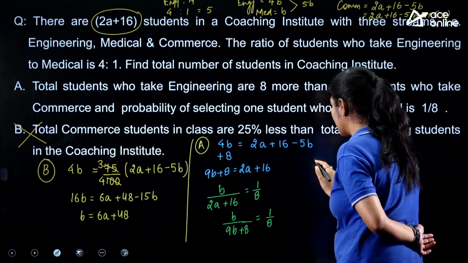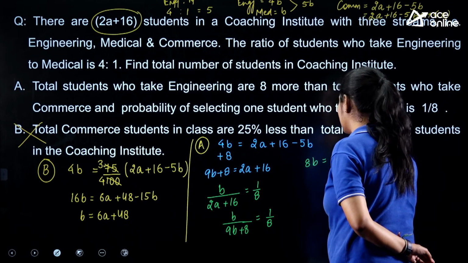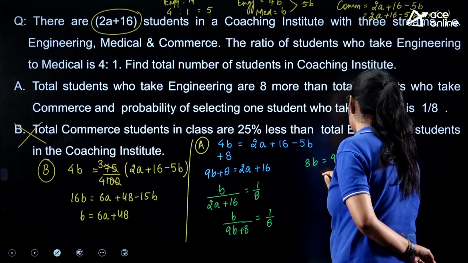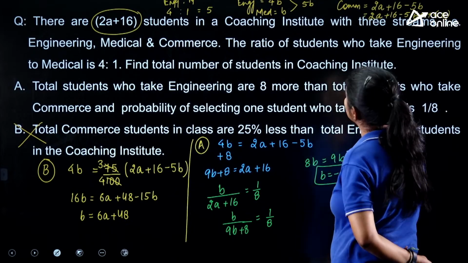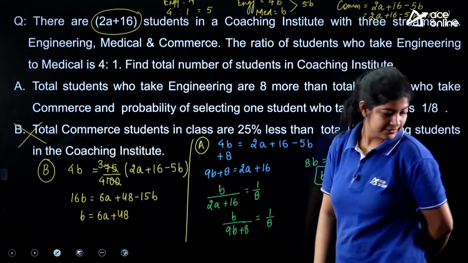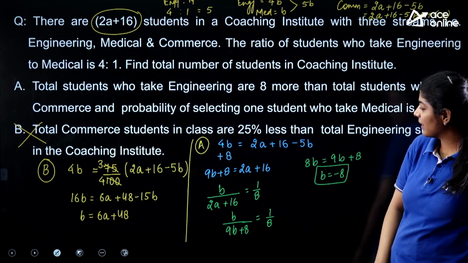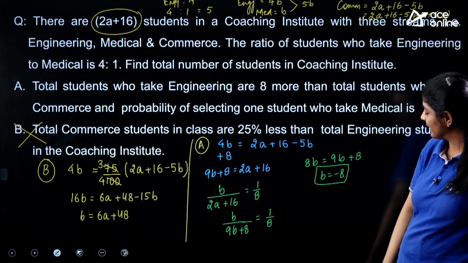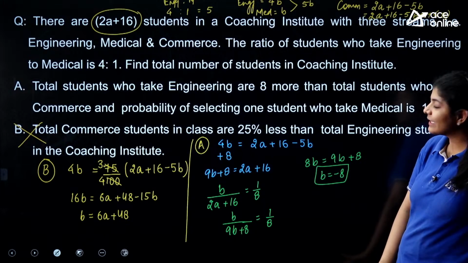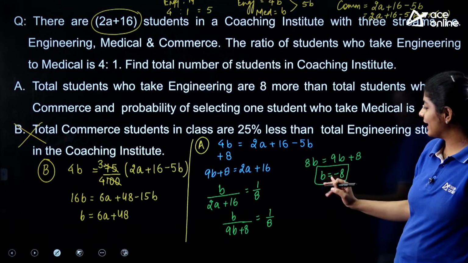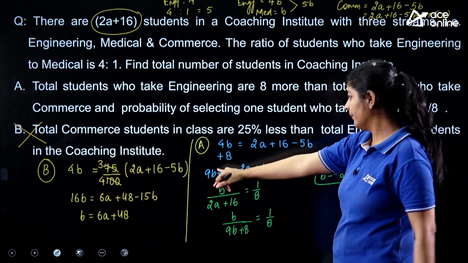From this one we can say that 8B is equal to 9B plus 8. So the value of B that we are getting is minus 8. How is that possible? The value that we are getting from here is minus 8. Okay, but still we are getting the value of B. If I get the value of B, I can simply substitute the value of B over here.